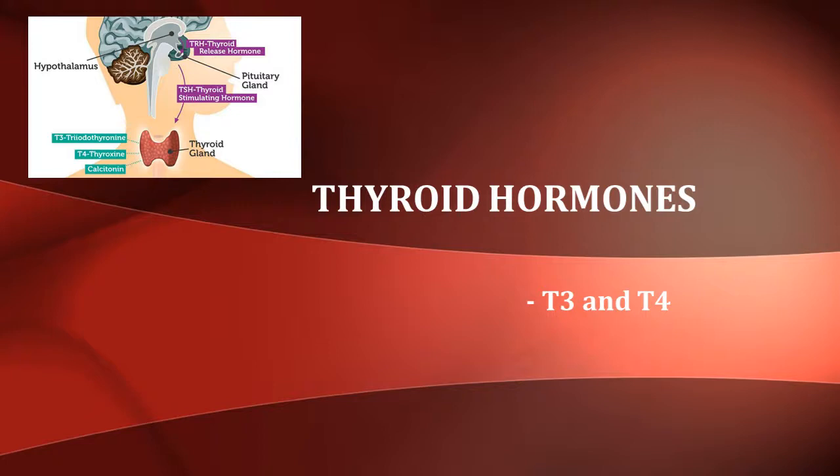Based on the chemical nature, hormones are classified as peptide hormones, steroid hormones, and amino acid derivatives. The thyroid hormones are placed under amino acid derivative hormones. Based on the mechanism of action, the thyroid hormones come under group 1 hormones, which bind to intracellular receptors to form receptor hormone complexes, and thereby they mediate their biochemical functions.